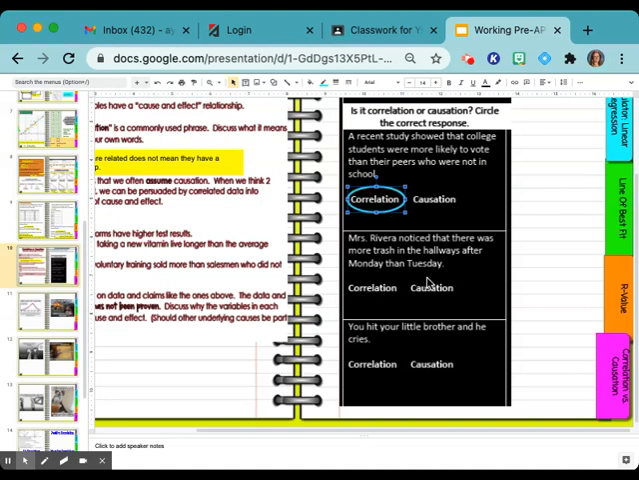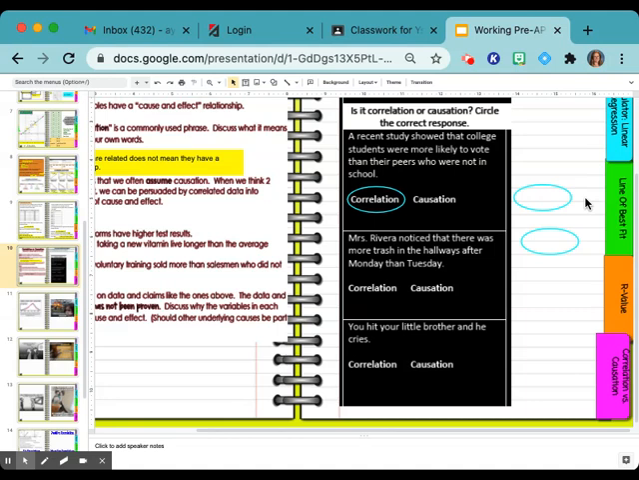Hayden, will you read that one? Rivera noticed that there was more trash in the hallways after Monday than Tuesday. Okay, raise your hand for correlation. Okay, raise your hand for causation. All right, so why correlation? Does anyone want to tell me why? Rainey. Because the Monday can't cause more trash in the hallway. Yeah, that made sense.